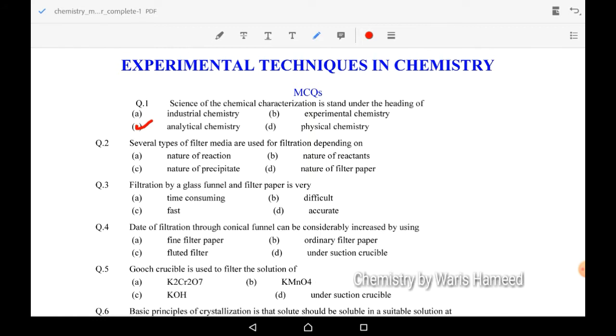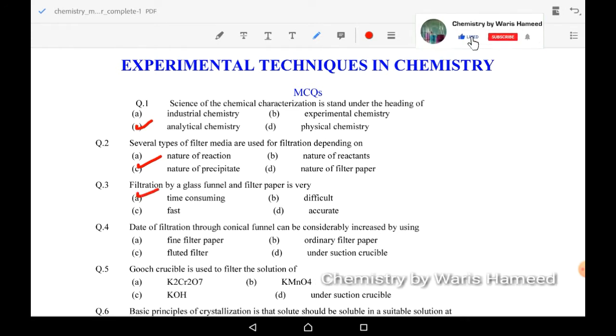Second MCQ: several types of filter media are used for filtration depending upon? We choose filter media by taking a view on the nature of precipitate. What type of precipitate will form? According to the nature of precipitate, we choose filter media. Next, filtration by a glass funnel and filter paper is very slow, so it will be time consuming. A option is correct.